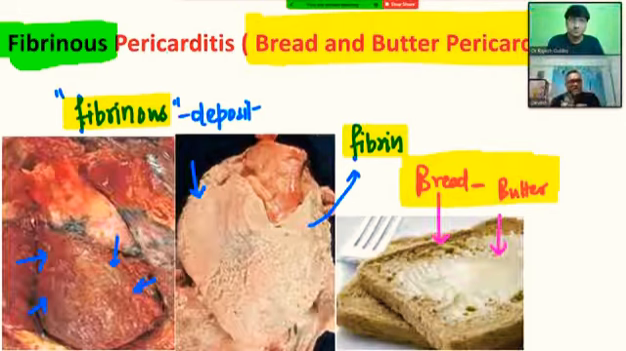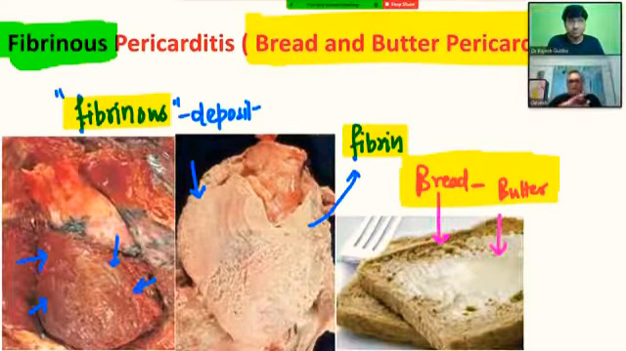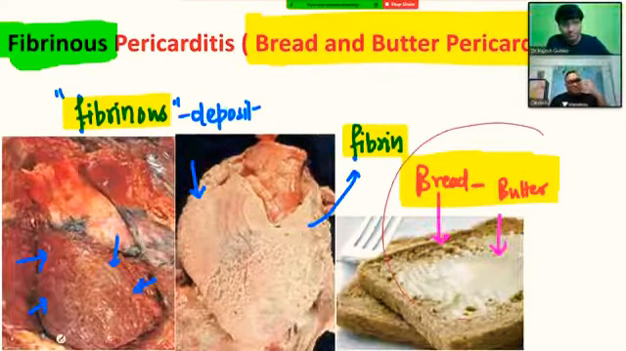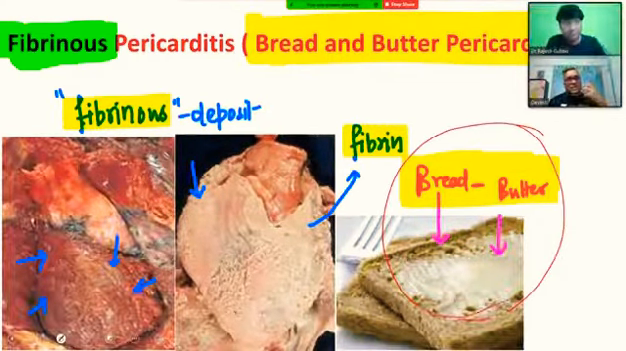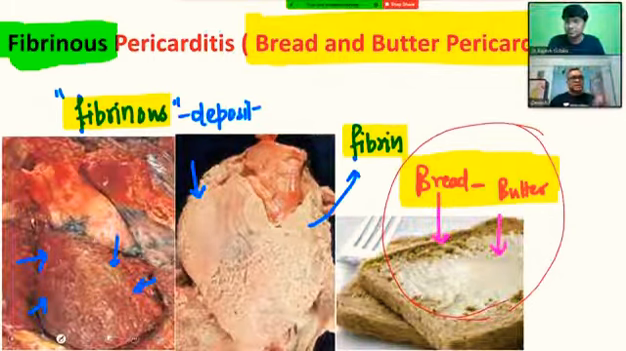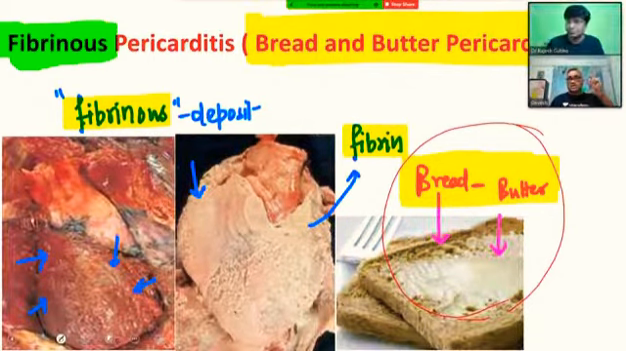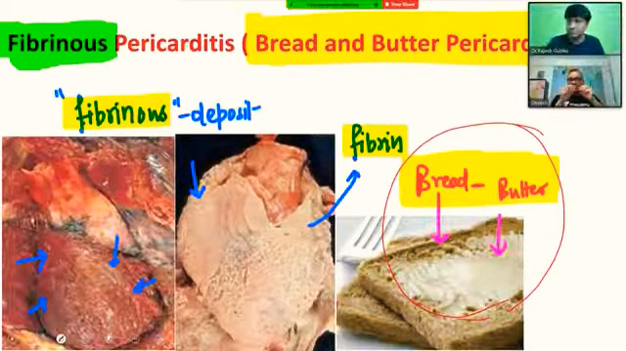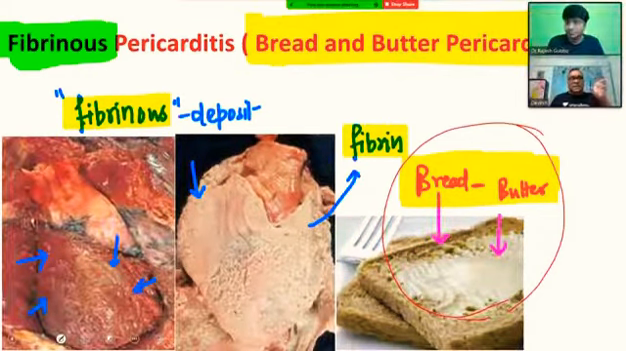In both cases, compare with the third diagram which I am showing you here. There is bread and butter over there. So this fibrin deposition gives the appearance of a bread and butter pericarditis, right? So in rheumatic heart disease, on gross examination, you can see vegetations along the line of closure of the valves and bread and butter type of pericarditis. The vegetation was fibrin, and this is also a fibrinous deposit, right?